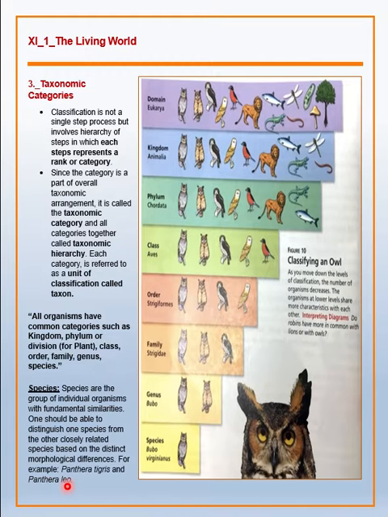So leo is the species. Panthera tigris. Tigris is the species. And Panthera is the genus. So you can say the Panthera genus has tigris and leo. They are the species of this genus Panthera. I hope it's clear. Panthera is a genus and tigris and leo, they are the species.